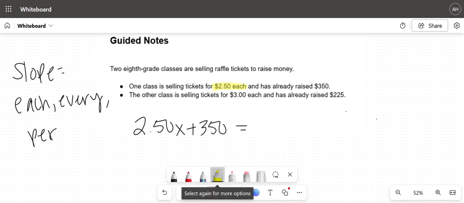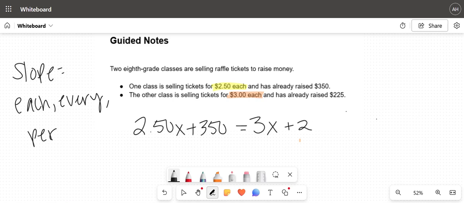All right, and then we're going to set that equal to the other class. So now we need to figure out what's going on with them. It says they're selling tickets for $3 each. Each is our key word, so it's going to get the variable. So I have 3x. I don't have to add the 0.00. If you want to, you can. I'm not going to. And then they've already raised $225.